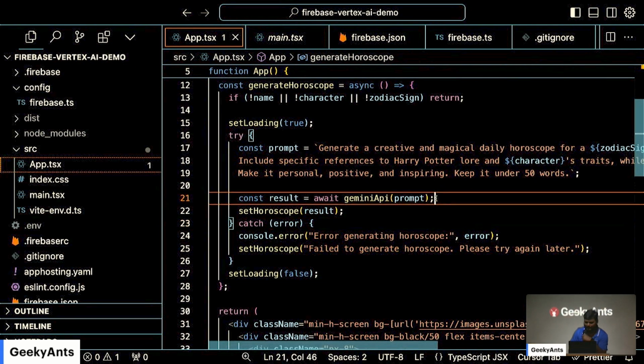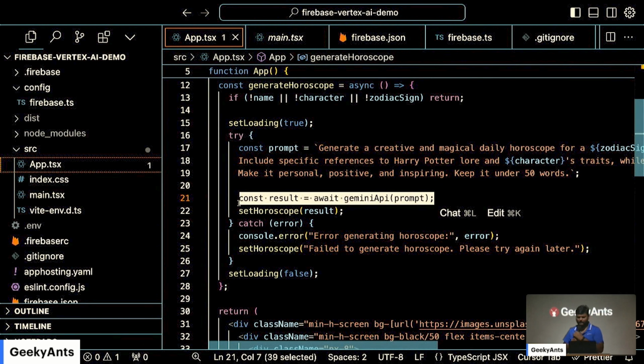But this is the main part, right? All I do is const result = await Gemini API and the prompt. That is all. And then I'm able to use that result. Right. So this is basically the easiest way I've seen of using any of the LLM APIs.